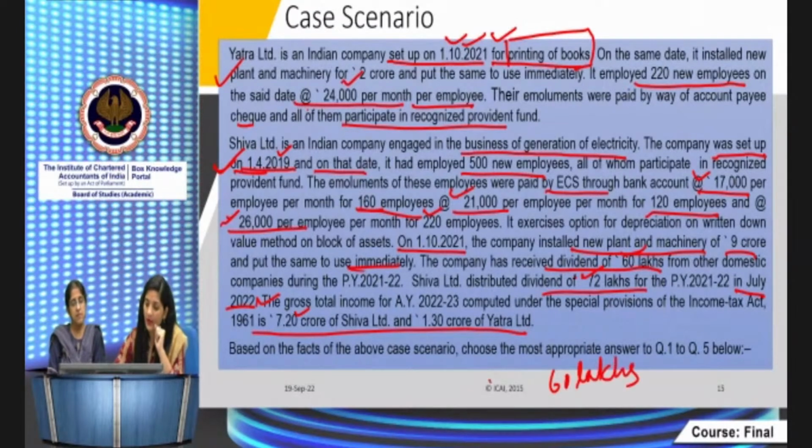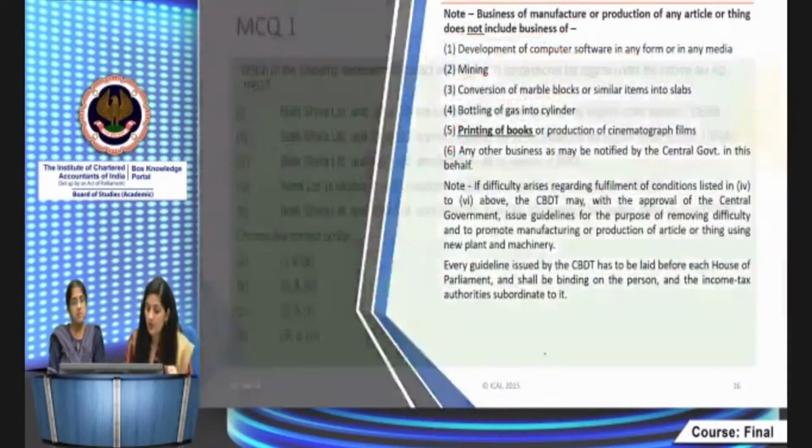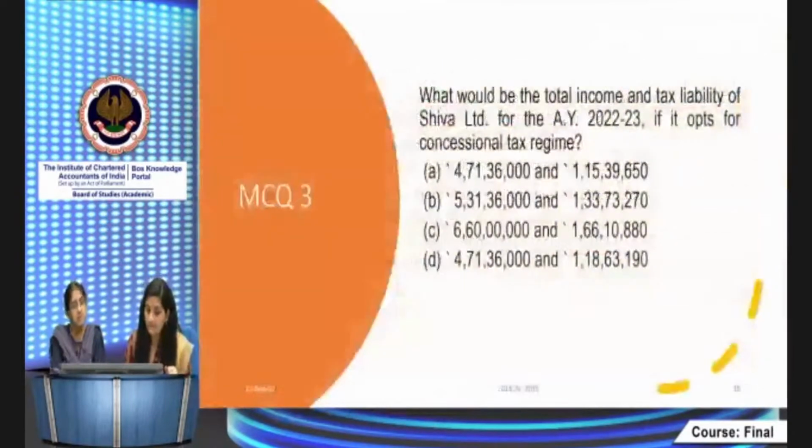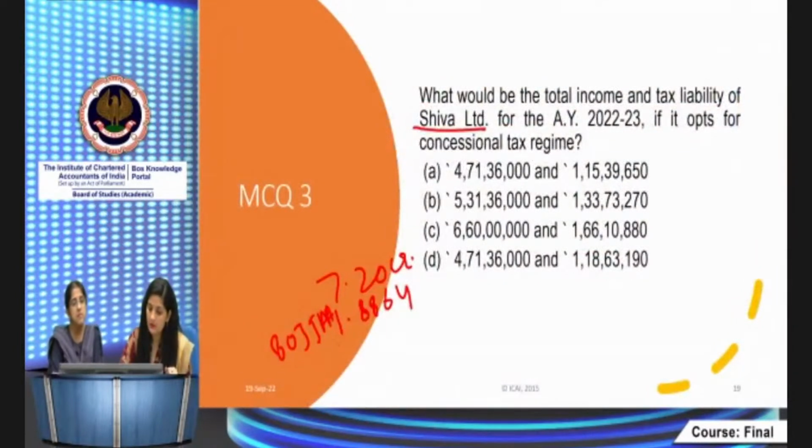be eligible. Okay. So here 60 lakhs, sorry, it will come to 4.7136. Now here what are the company's incomes? Nothing is given.